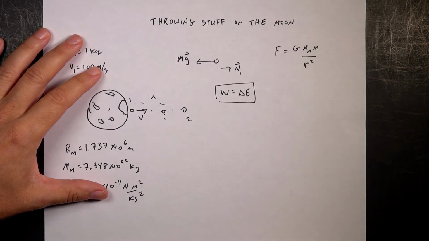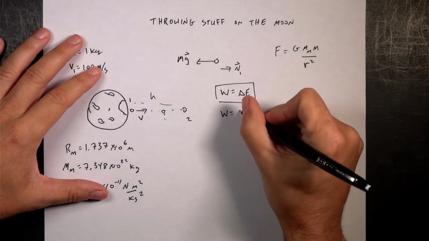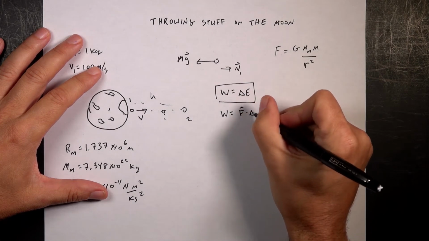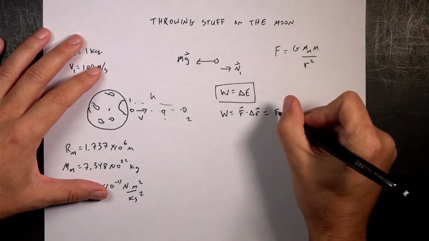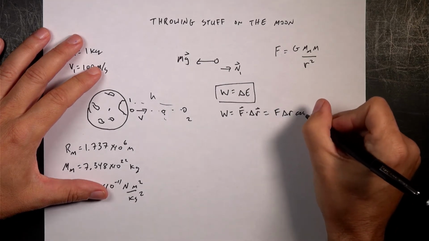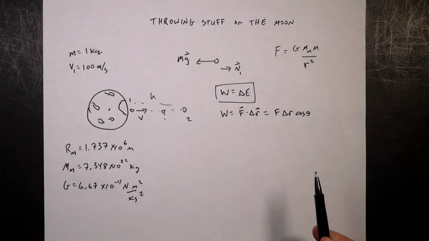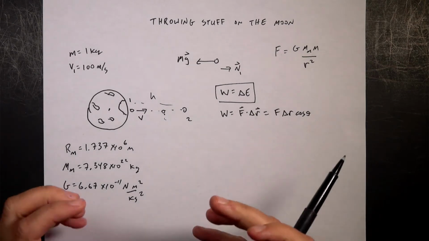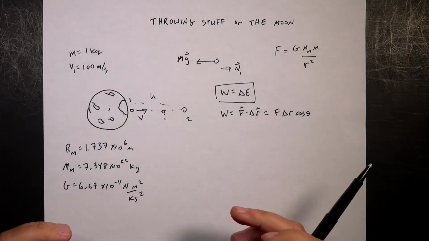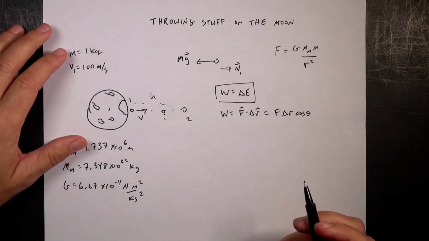Okay. So let's first define work. The work done by a force is the force dot the displacement, or you could write that as the magnitude of the force, the magnitude of the displacement delta r times cosine theta, where theta is the angle between the force and the displacement. So if I have some system and I push on it, then I'm going to change the energy of that system. That's what this says.